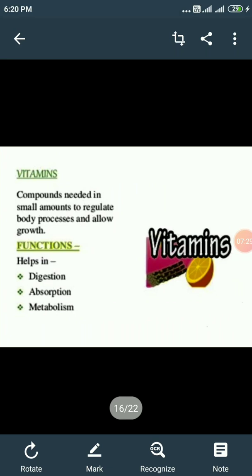Vitamins are compounds needed in small quantity to regulate the body processes and allow growth. Vitamins do not provide energy, they only help in proper utilization of other nutrients such as carbohydrates and fats. Here the functions are also explained in more detail. They help in digestion, absorption and metabolism of the body.